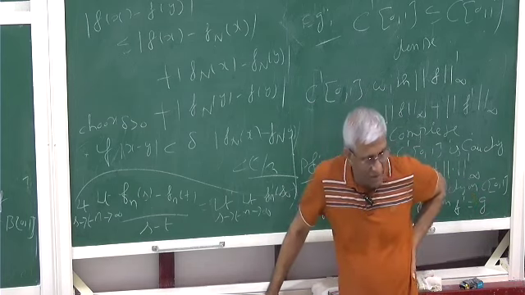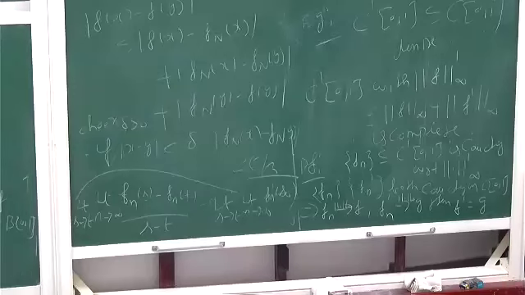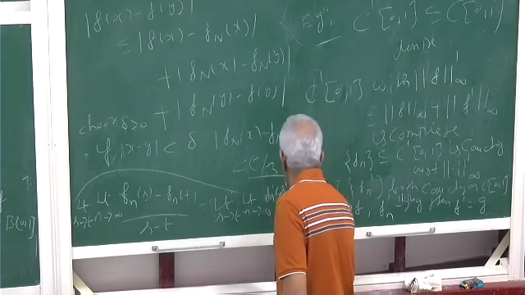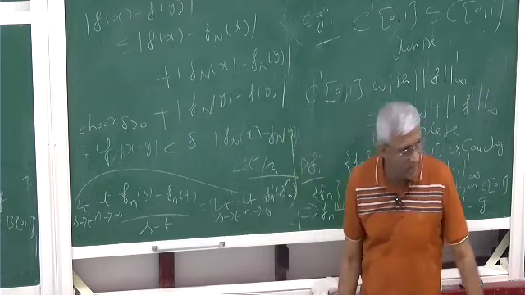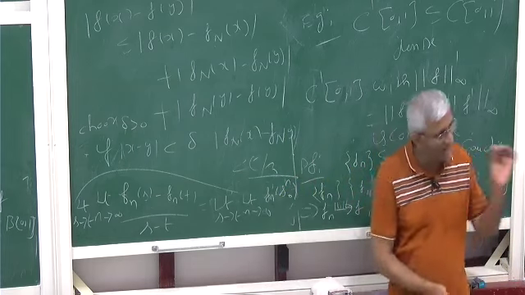That's a good question. It will give some point, but it will still be between S and T. So maybe you have an Sn, call it Sn naught.